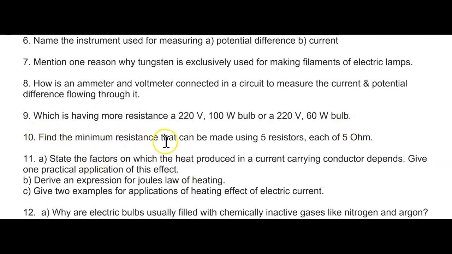Next, find the minimum resistance that can be made using 5 resistors each of 5 ohm. See, we are using 5 ohm. 5 resistors are there, each resistor carries 5 ohm. So what is the minimum resistance? You need to write the answer.